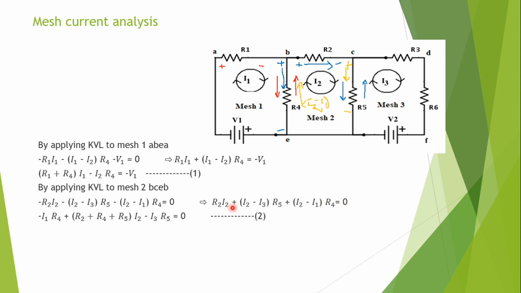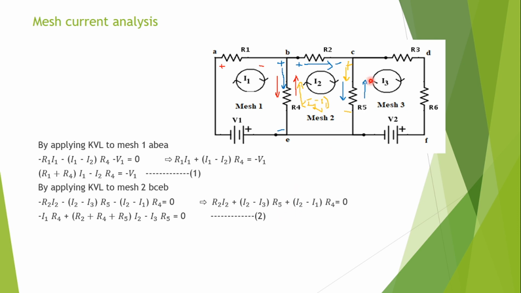So rearranging in terms of the coefficients of I1, I2 and I3. What is the I1 coefficient? Minus I1 R4 plus I2 into (R2 plus R5 plus R4). So (R2 plus R4 plus R5) into I2 minus I3 R5 equal to 0. This is the equation I will consider as equation 2. So as I told, these are the mesh current equations: mesh 1 current equation, mesh 2 current equation.